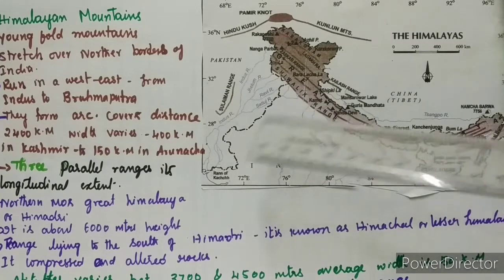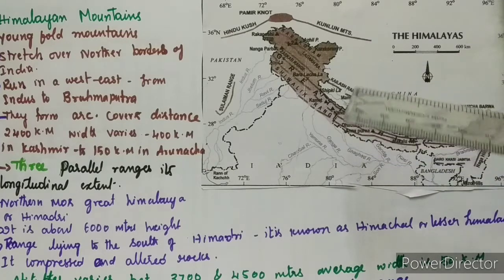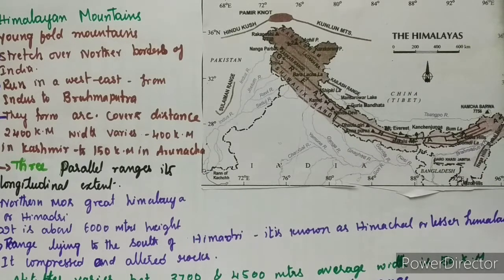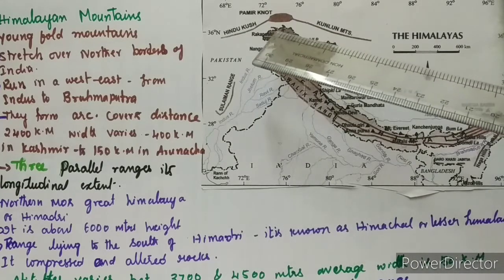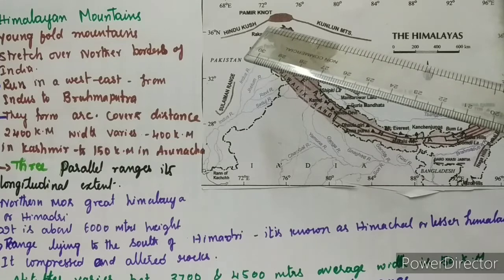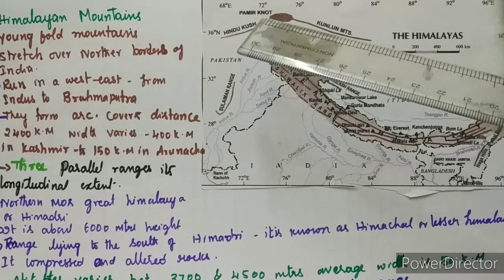Is it clear? So next, the altitudinal variations are greater in the eastern half than those in western half. See the altitude. What do you mean by altitude? Height of the place. Okay. See the altitude of the Himalayas greater in eastern half than those in western half.